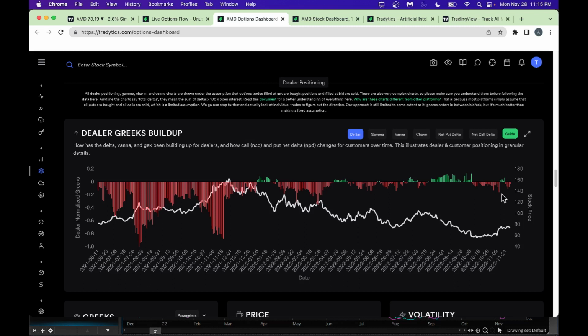Negative delta means the investors and traders bought call options, and these dealers or market makers sold them the call option. Because they sold the call option, they will dynamically hedge and buy some AMD stock, in proportion to delta. That's why you got to be slightly careful here. So we are in a negative delta type environment when it comes to the dealer or market maker.